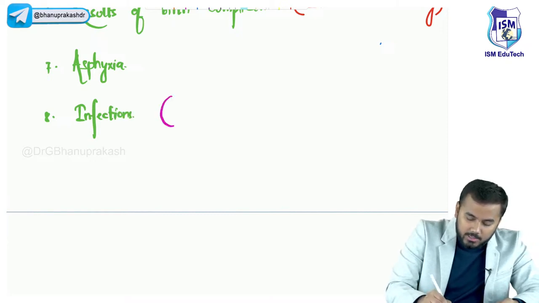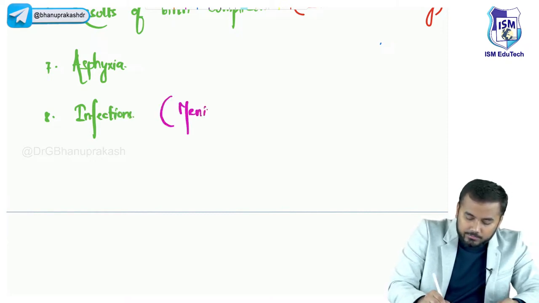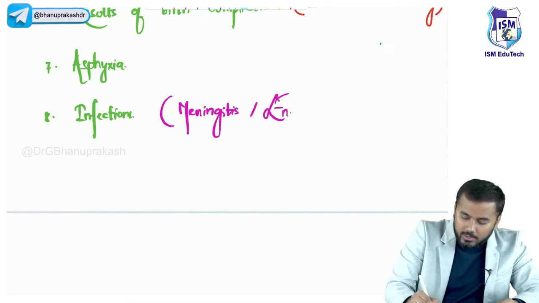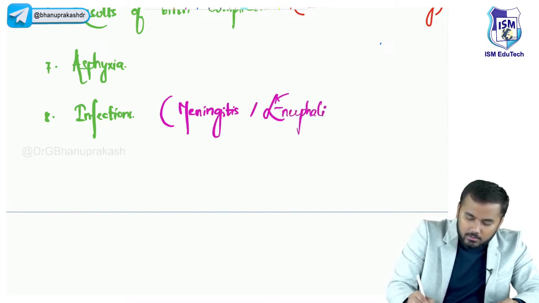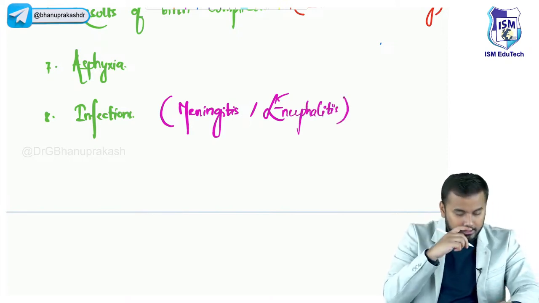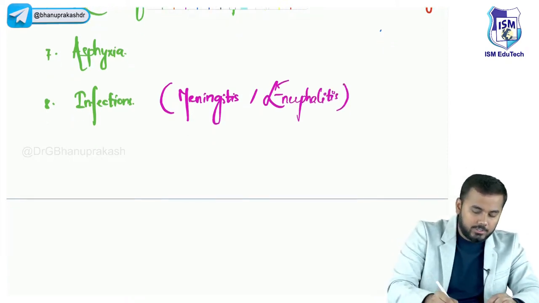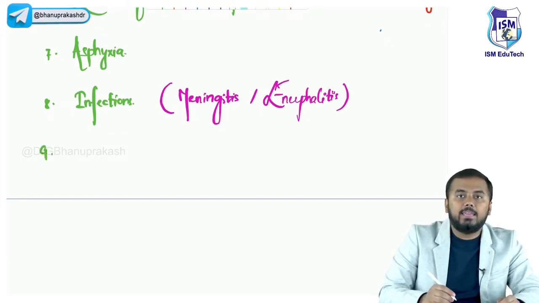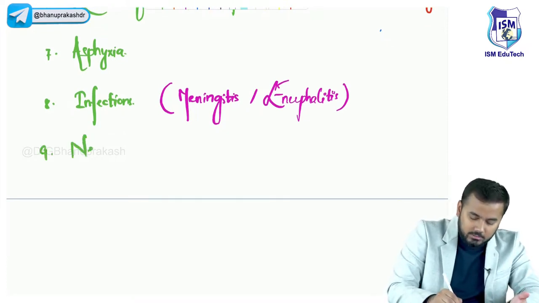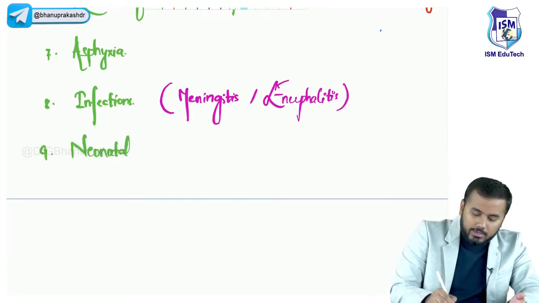So I stands for infections: meningitis or encephalitis. Very good, he's telling CNS infections, you are right. And finally, N stands for neonatal seizures. Neonatal seizures, right?